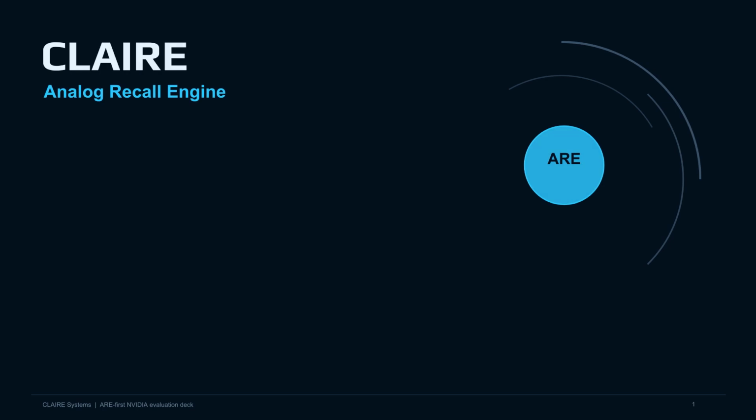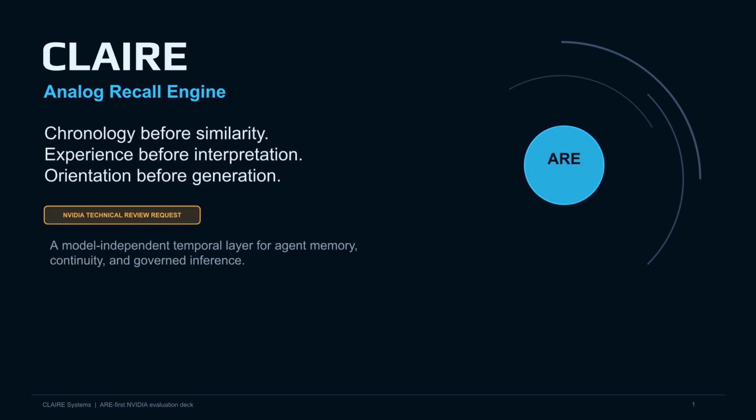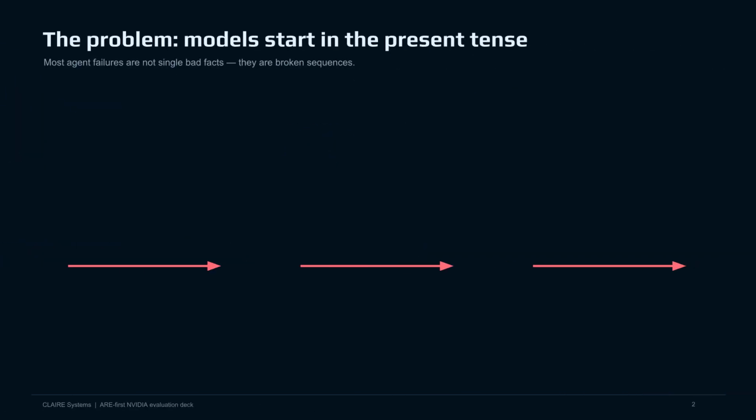CLAIR, or Analog Recall Engine, is a model-independent temporal layer designed for agent memory, continuity, and governed inference. It prioritizes chronology over similarity, experience over interpretation, and orientation before generation. The core problem is that models often start in the present tense, leading to failures that are broken sequences.